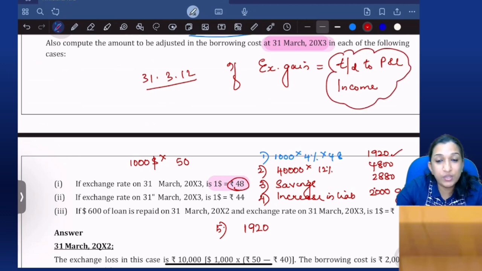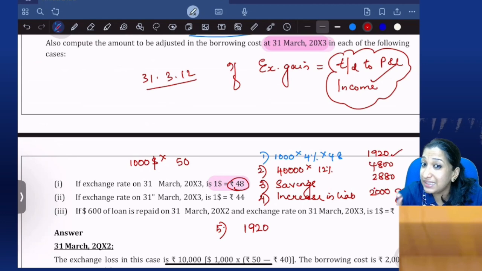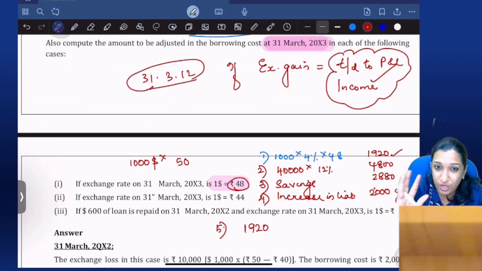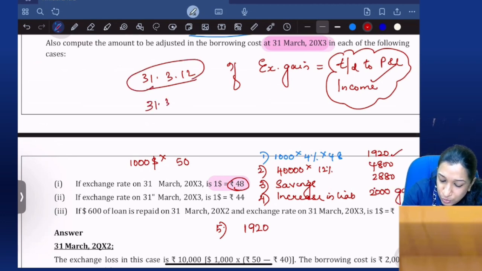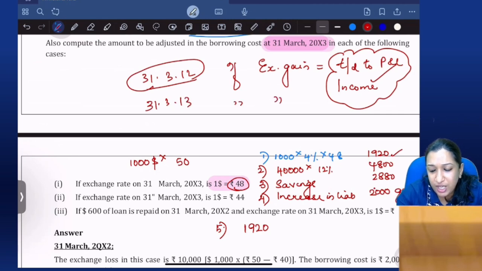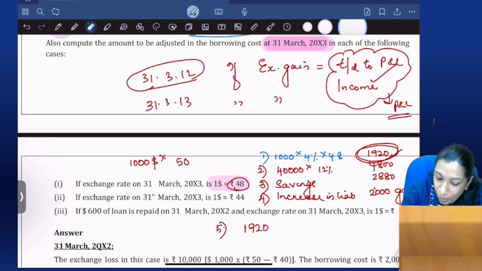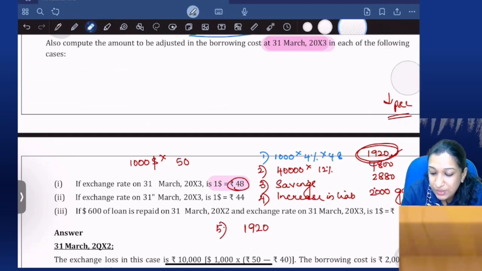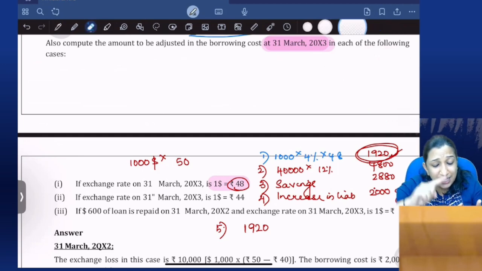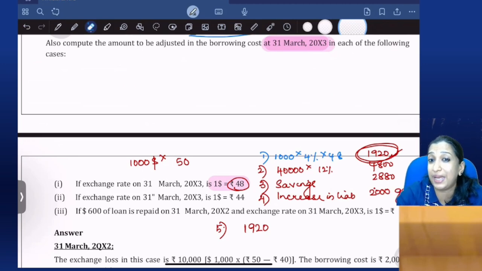It won't be deducted from the value of the asset. And on 31st March 2013, again if there is an exchange gain, it will be transferred to P&L as income. Borrowing cost is only 1920, and the gain would be transferred to P&L as income. First year or second year, if it was a gain, it would have been transferred to P&L as income.